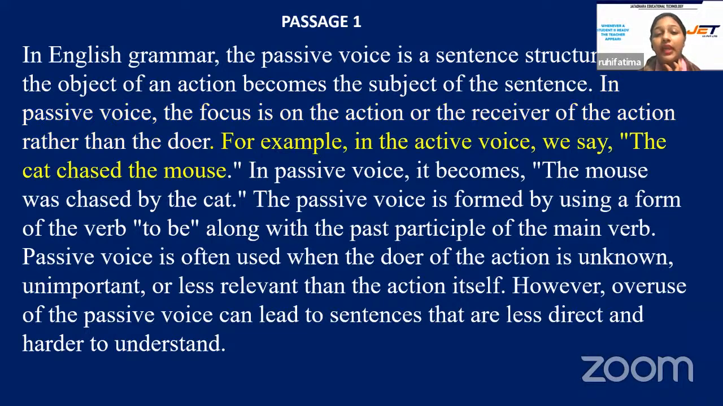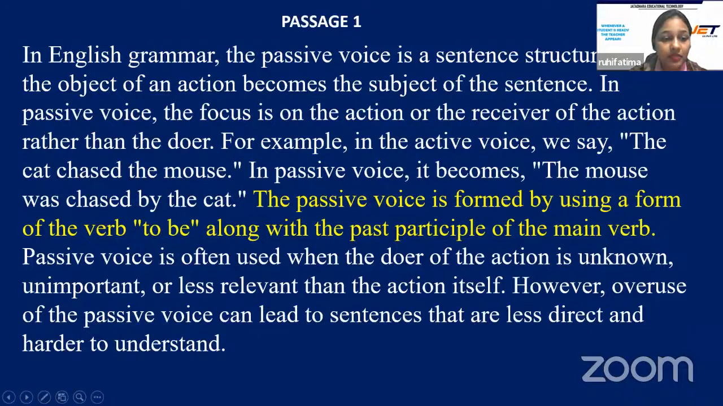For example, in active voice, we say the cat chased the mouse. But in passive voice, what does it become? In passive voice, it becomes the mouse was chased by the cat. The passive voice is formed by using a form of the verb to be along with the past participle of the main verb.